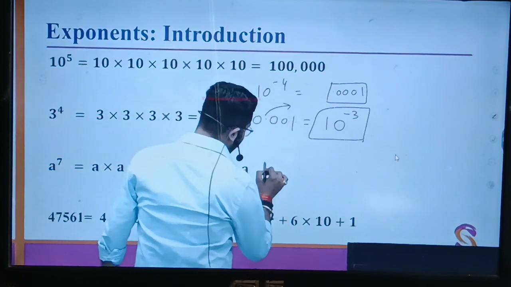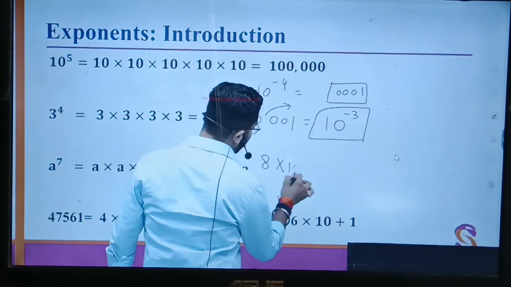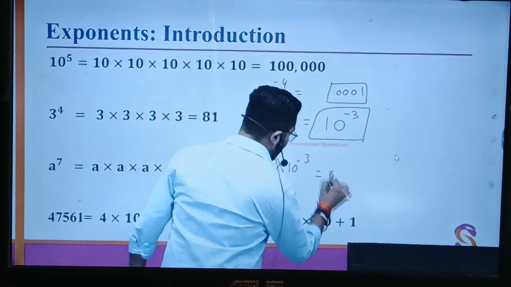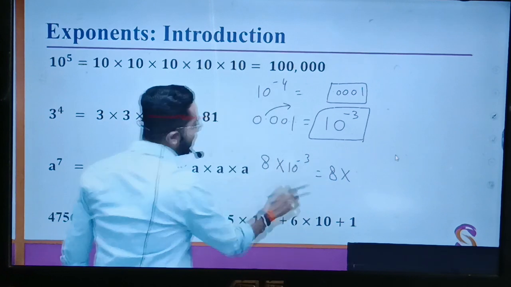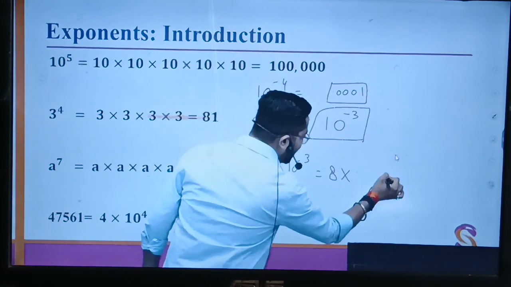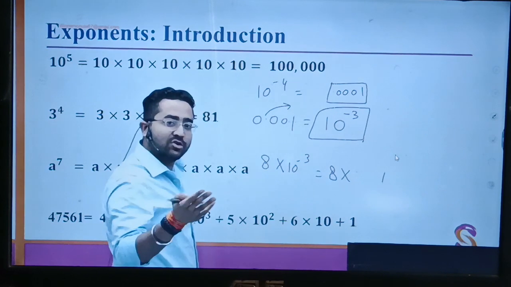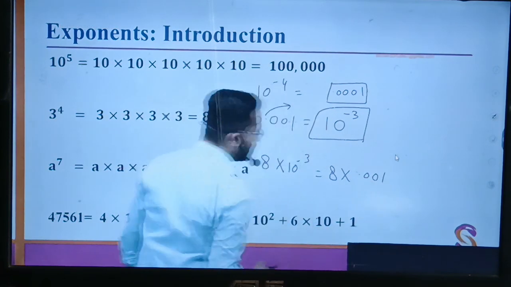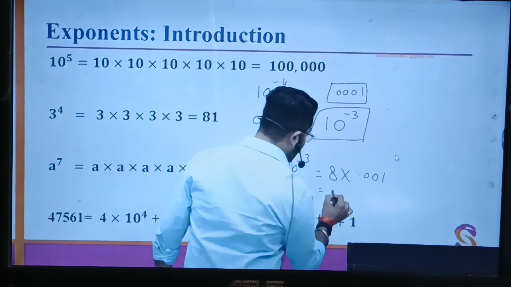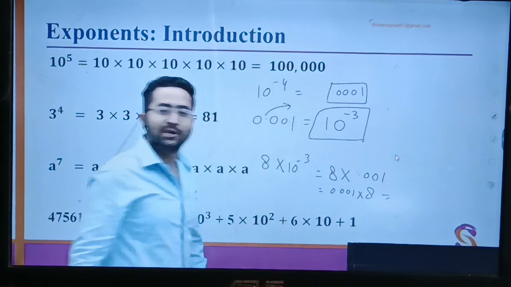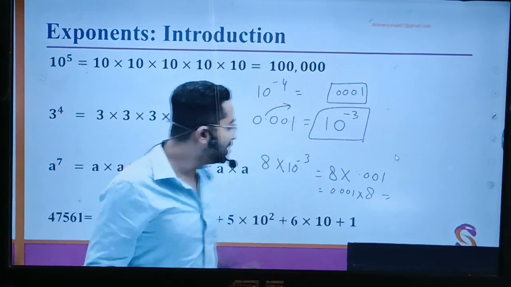If it is given 8 into 10 to the power minus 3, what will you do to solve it? I'll just write 8, 10 to the power minus 3. That means I'll write 1 and the decimal has to come after 3 digits: 1, 2, 3. So I'll just simply multiply. I have told you in the basic numeracy class how to multiply with decimal numbers.